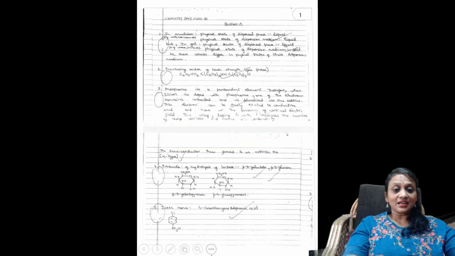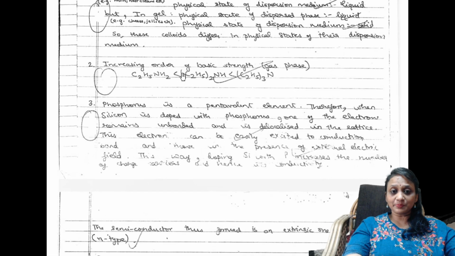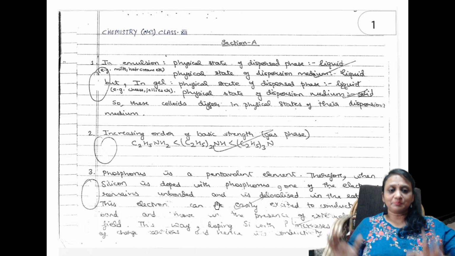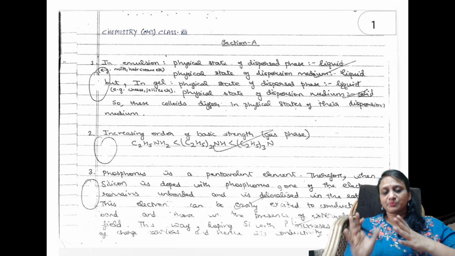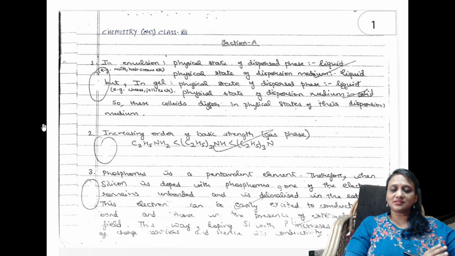Now, students, this is the pattern of the paper. Now observe carefully, students. This is how you need to write the paper. Observe carefully and understand the pattern. This is basically a complete 70 out of 70 marks answer sheet. This is your section A, I told you. So that was the recent CBSE paper, this one.